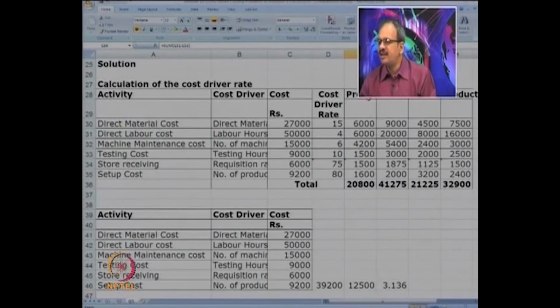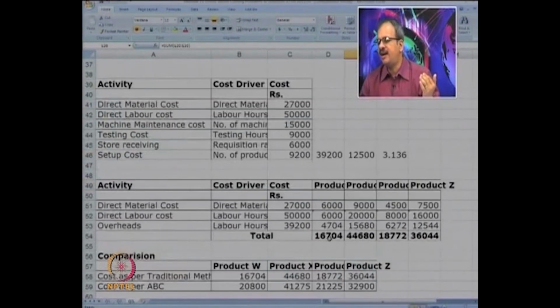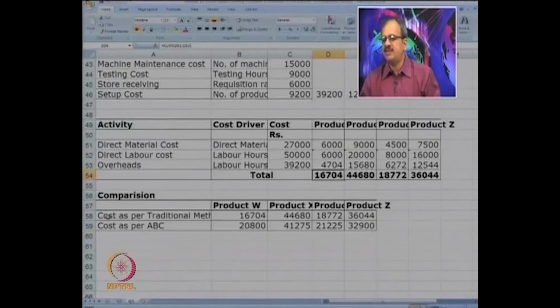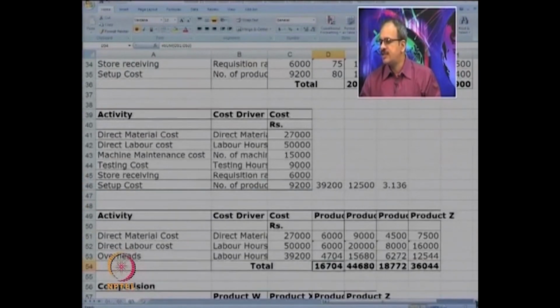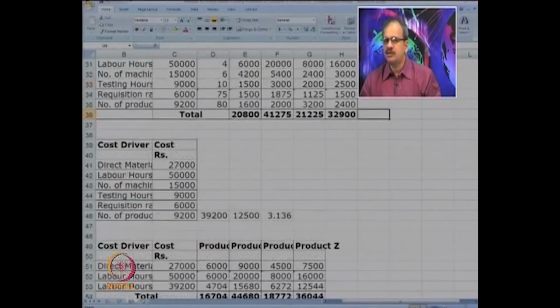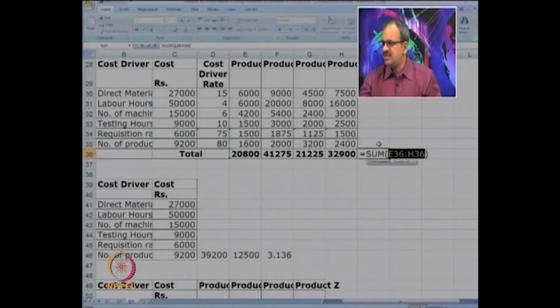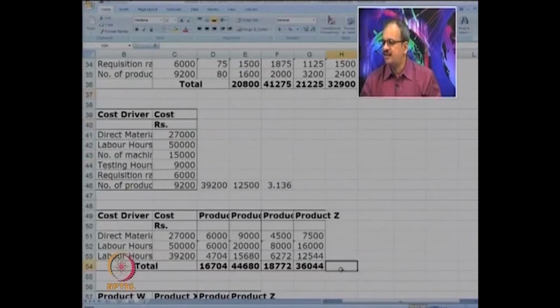Now you can compare the cost of the product under the ABC system and under the traditional system. It has been compared in the table. Before the comparison, let us first make a total so that it's clear to you that it is essentially the same costs which are divided.